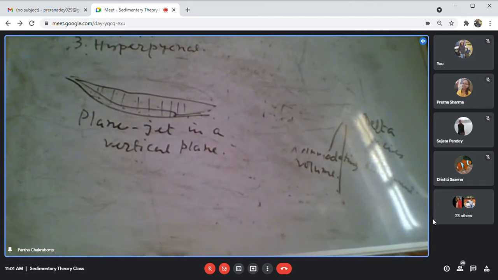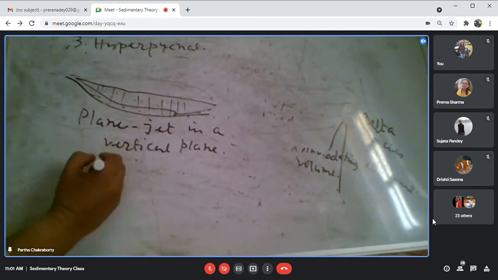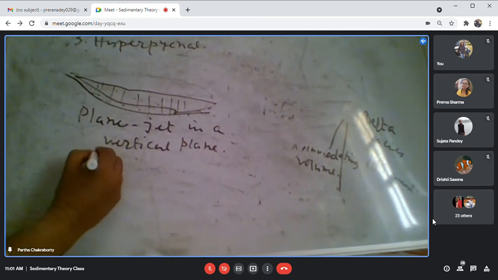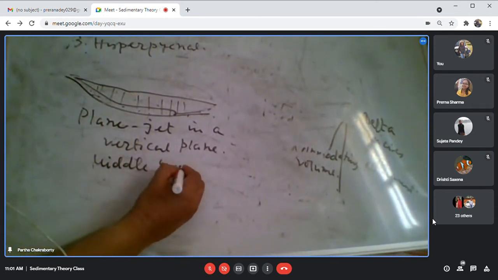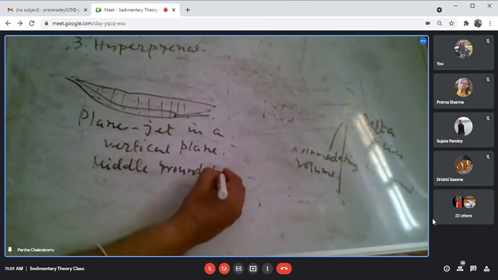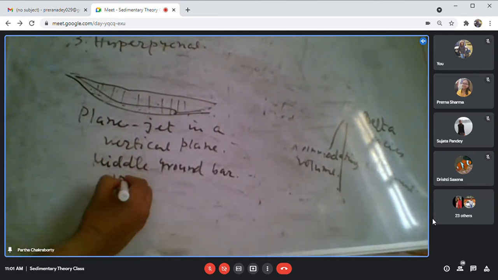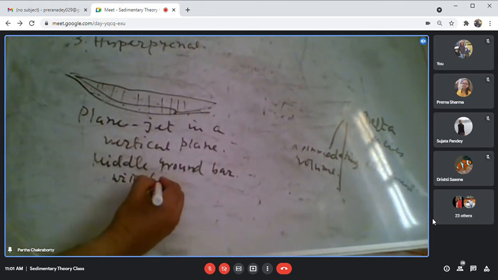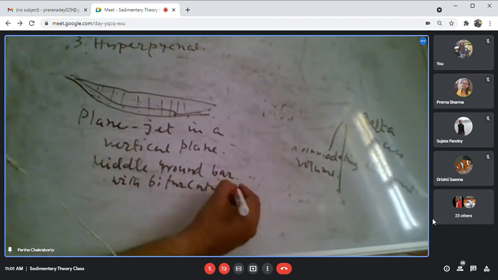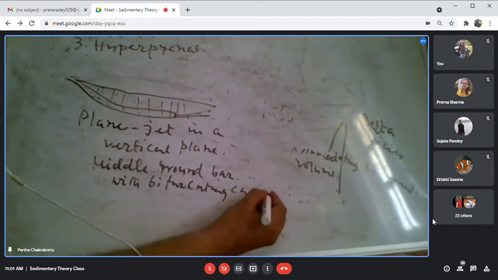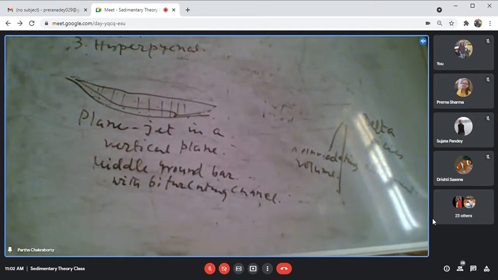What kind of product do I expect in such cases? I will be getting the middle ground bar. I will explain what that is. Middle ground bar with bifurcating channel. I will draw it. Middle ground bar with bifurcating channel.